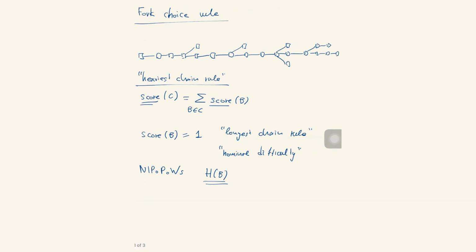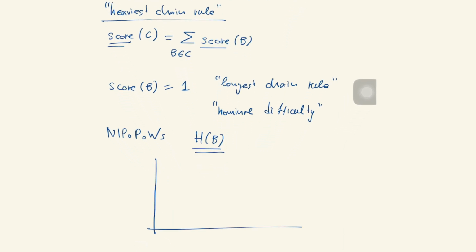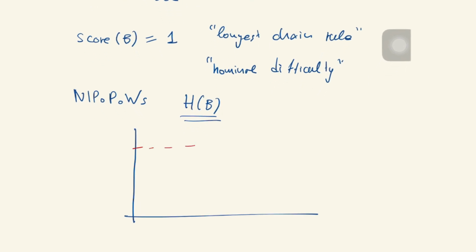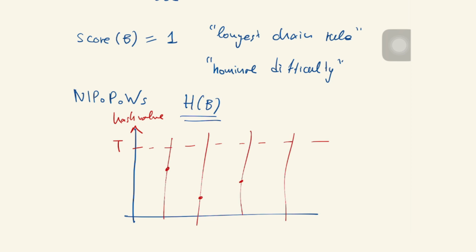If you look at the hash itself, let's visualize how this looks like. So if you have a bunch of blocks and they're all valid, you can set the target here. I'm drawing on this axis the hash value. And there is a threshold, the target. All the valid blocks will fall below that target, right? So they will have a value somewhere there. But some of them will fall much below the target. And then as you remember from NiPoPoWs, these things are called superblocks.